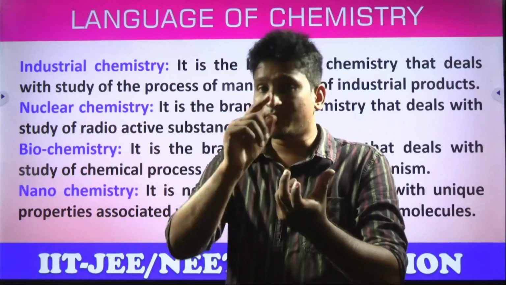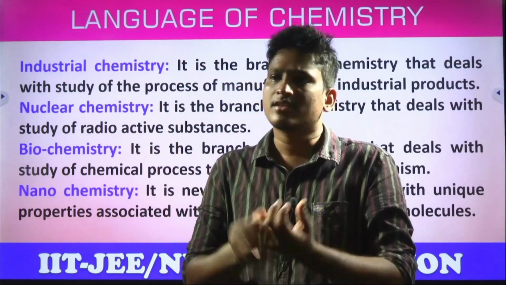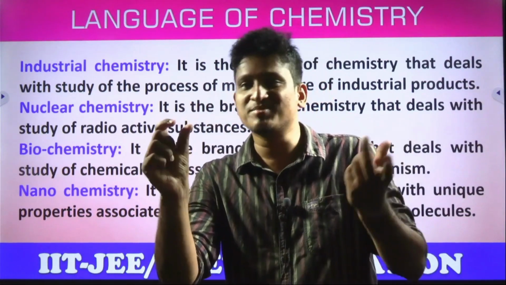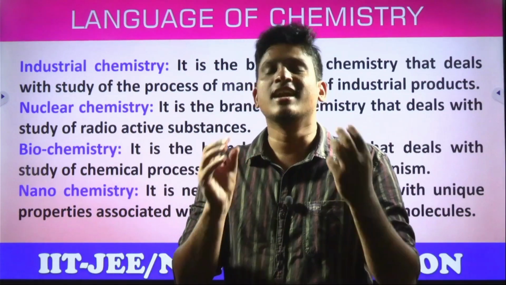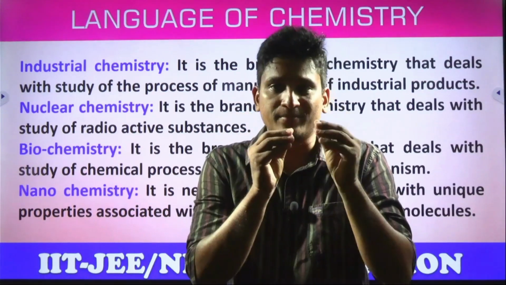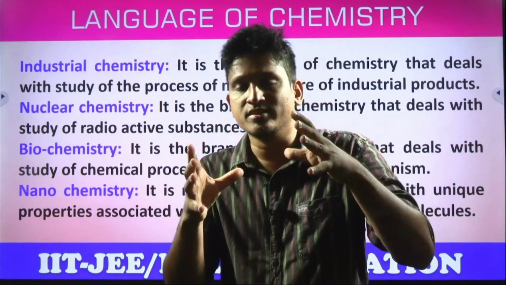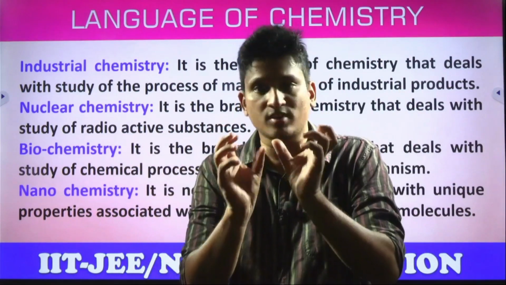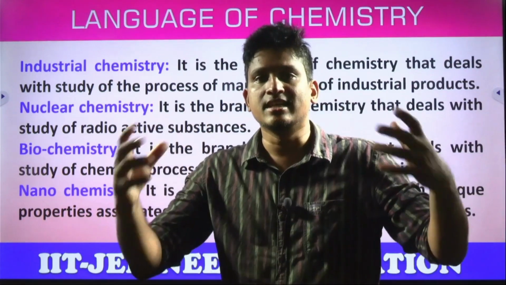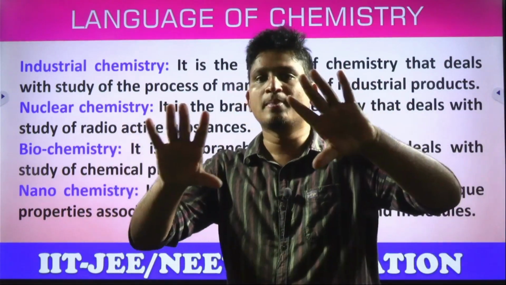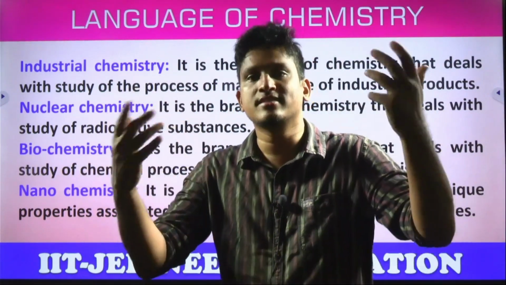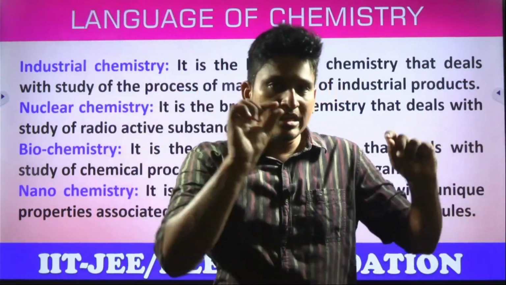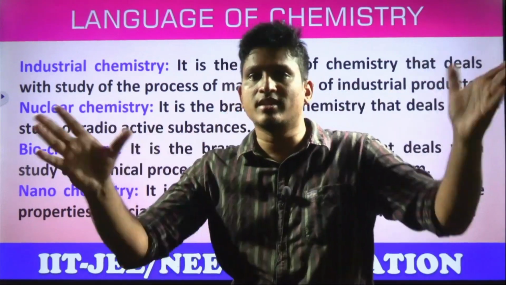Many students have this doubt. Sir, in biology they study the cell. In chemistry they study atoms. Sir, which is smaller? Is the cell smaller or the atom smaller? So students, listen, the smallest unit is the atom. Atoms combine to form molecules. Molecules group together with a mysterious force to form a cell. These cells, single cell, double cell, all together form what do we get? A tissue. Next, organ, organ system, organism. So this is the order. Ultimately it is the atom only. Next, molecules. Okay, that is the way.